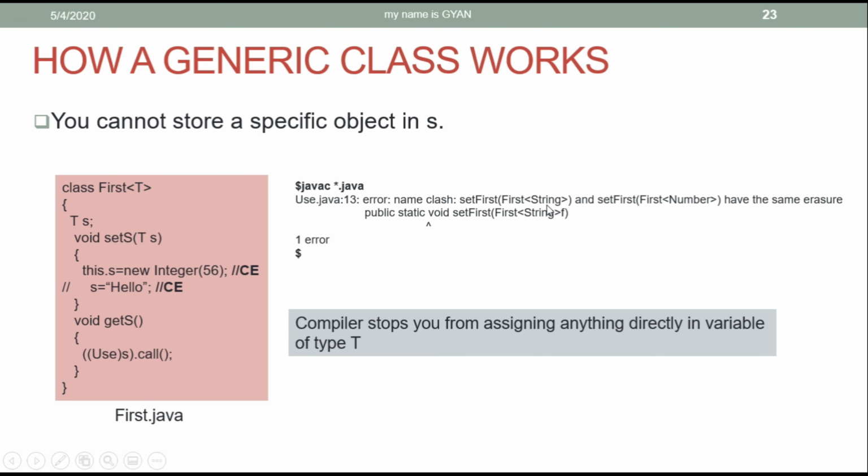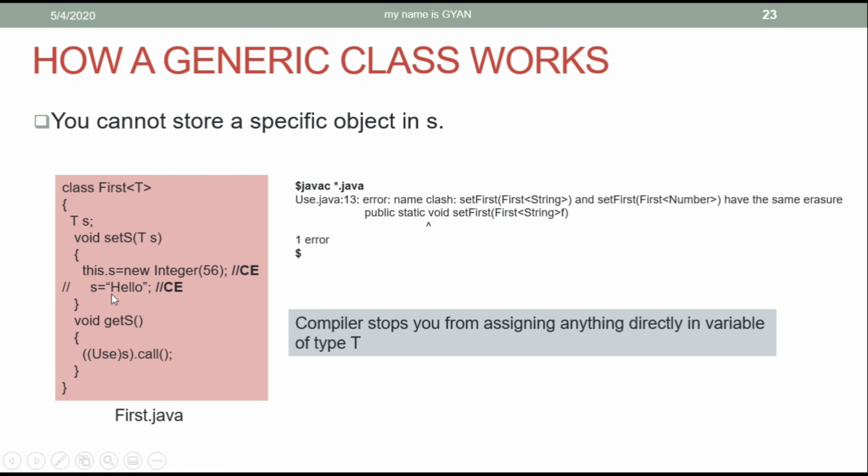One object with the type argument String and another object having type argument Number. For both the objects, the erasure of this class is the same. Erasure means the bytecode which is going to be created for these two objects is the same.